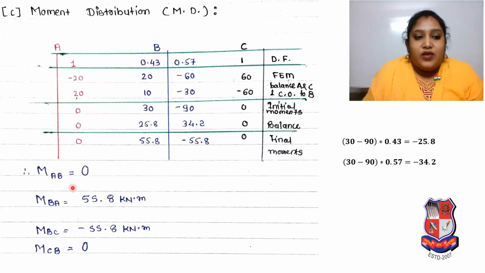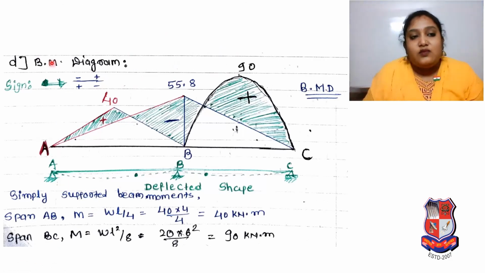Now the moment at AB is 0, the moment at BA is 55.8 kilonewton meter, here minus 55.8 kilonewton meter, and here 0. We have to mention that because it will be helpful to draw our diagram. So here is our bending moment diagram. There was a simply supported beam, and we have to draw the moment diagram. Here 55.8 was there, and our diagram is like a triangle shape. The 55.8 moment is mentioned over here.